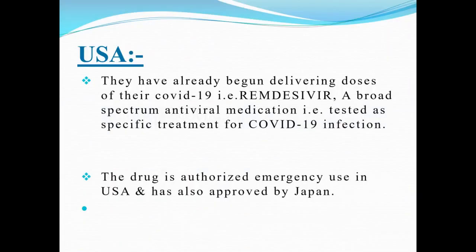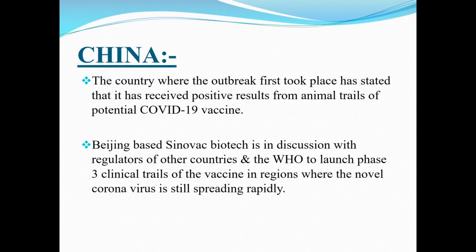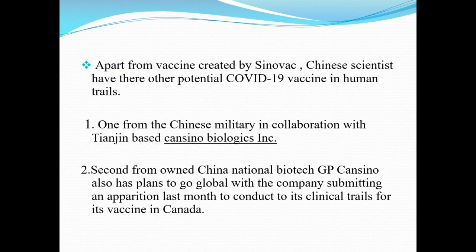If we see country-wise, first we'll go to USA. They have already begun delivering doses of the COVID-19 drug, which is known as remdesivir, a broad-spectrum antiviral medication. China, the country where the first outbreak took place, has received positive results from animal trials of a potential COVID-19 vaccine. And the institute which is working on this is Beijing-based Sinovac Biotech. Secondly, apart from the vaccine created by Sinovac, Chinese scientists have other potential COVID-19 vaccines in human trial. This is one from the Chinese military in collaboration with Tianjin-based CanSino Biologics, and second one from China National Biotec Group and Sinopharm.